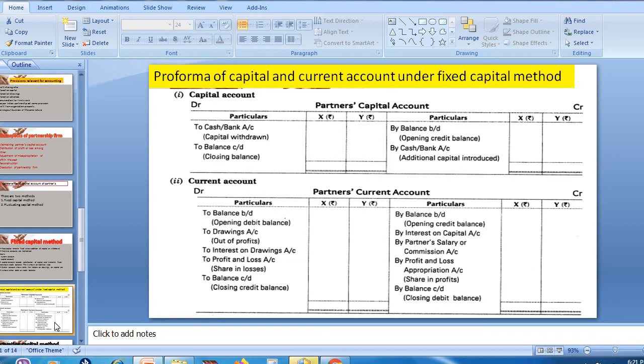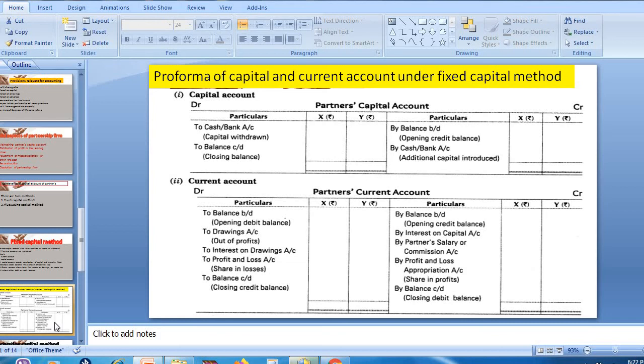See, first one, partner's capital account. On the credit side we need to write what? The amount. First, if there is any opening balance, we need to transfer that. So that will be called by balance brought down. The opening balance should be recorded here if it is a credit balance. Then on the credit side, the contribution of capital given by the partner is recorded. On the debit side, if capital or cash is withdrawn, it is recorded, and then the balancing figure or closing balance will be written.